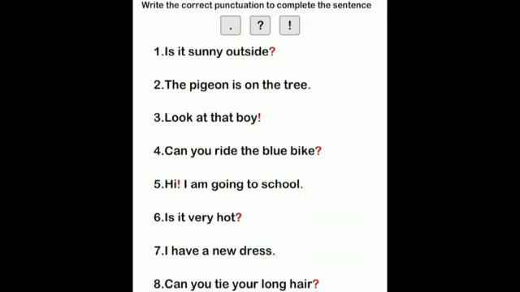Hi! Exclamation mark. I am going to school. Full stop. Is it very hot? Again question mark. I have a new dress. Full stop. Can you tie your long hair? Question mark. So these are the marks, full stop, question mark, apostrophe, comma, and exclamation mark, that are added in the sentence. They are called punctuation.